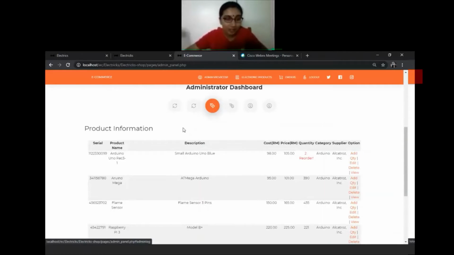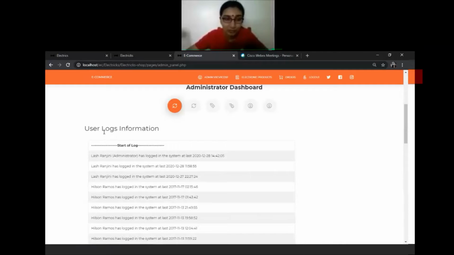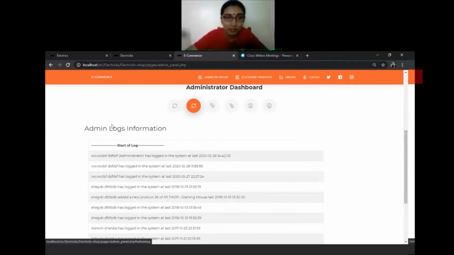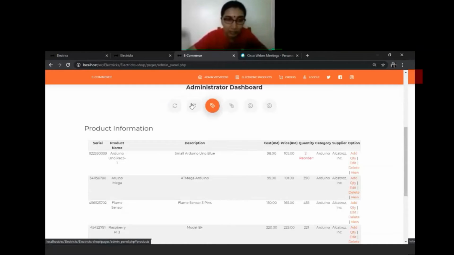The first part will be user log information. Here the admin can view who recently logged into the page. They can view the name, the time, and also the date when they logged in to the system. Next is the admin information: name, time, and the date they logged in.